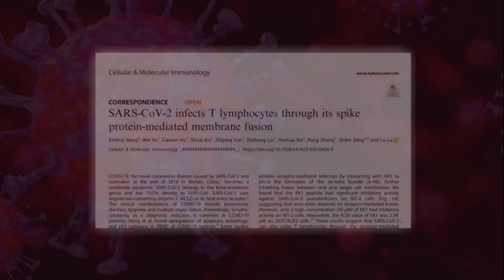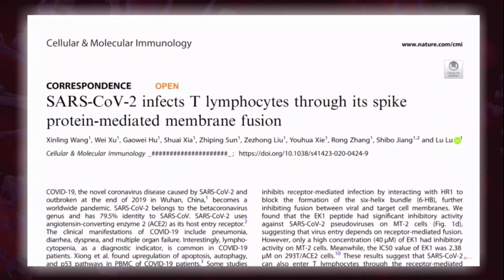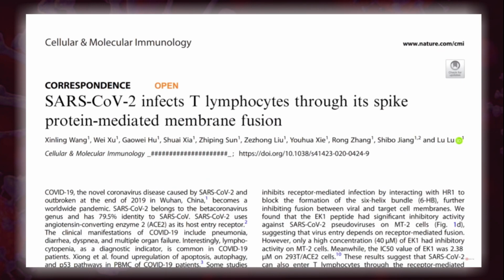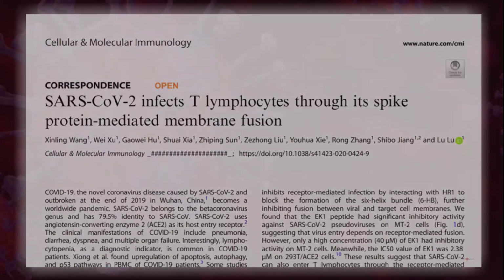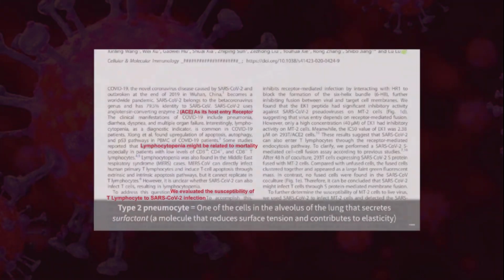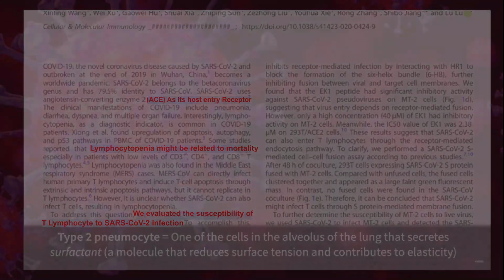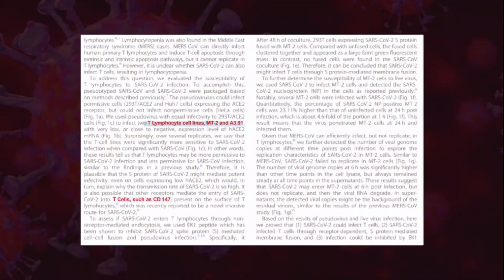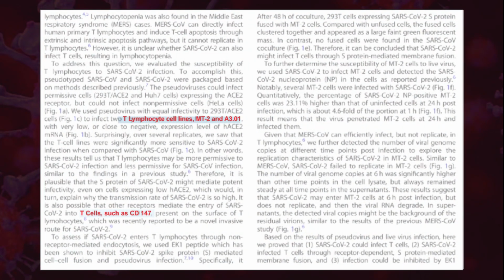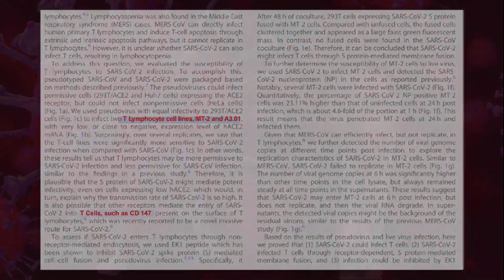So till this time we were quite aware that SARS-CoV-2 infects the host cell through the ACE2 receptor which is present on type 2 pneumocytes. There was an article published in Cellular and Molecular Immunology which states that SARS-CoV-2 also infects the T lymphocytes through its spike protein mediated membrane fusion. In this article, you can clearly note that lymphopenia might be associated with increased mortality and this SARS-CoV-2 uses the CD147 receptor which is present on the T lymphocytes which mediates the entry of SARS-CoV-2 into T cells.